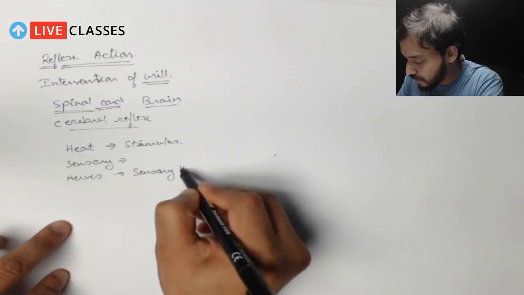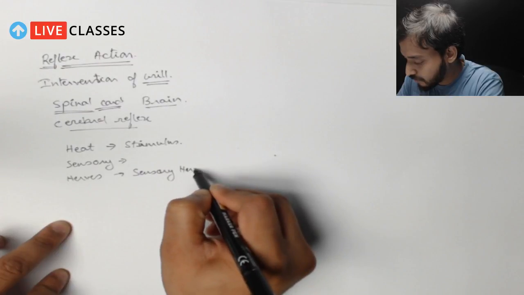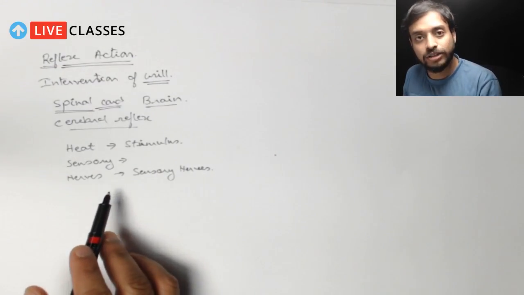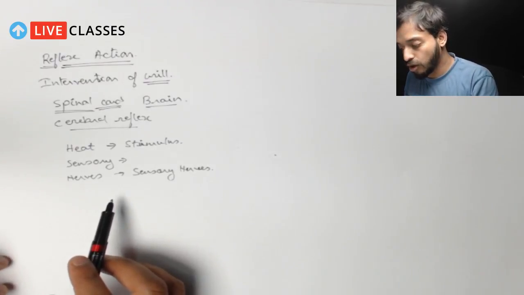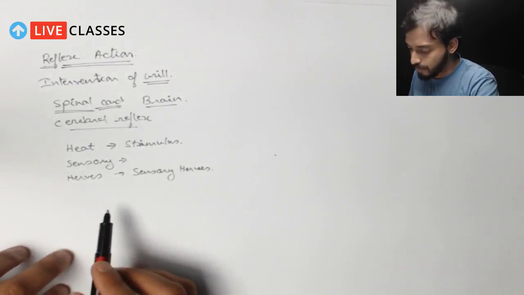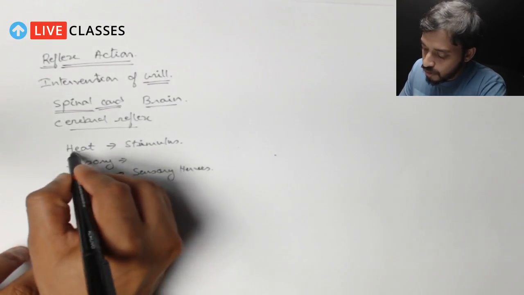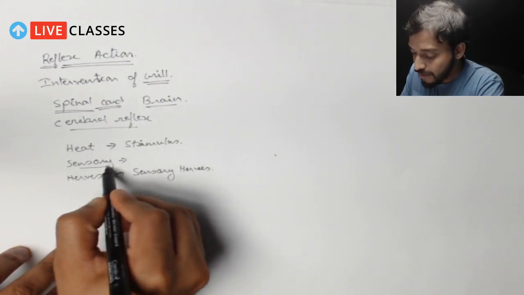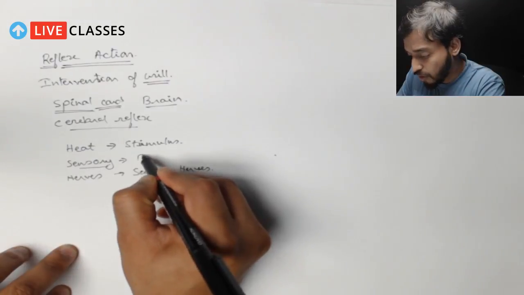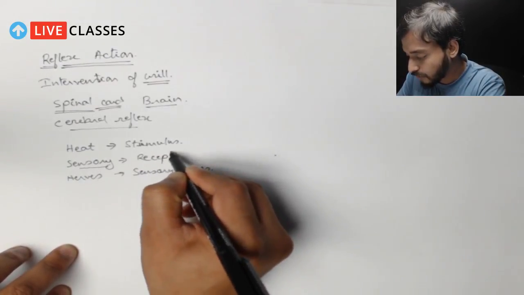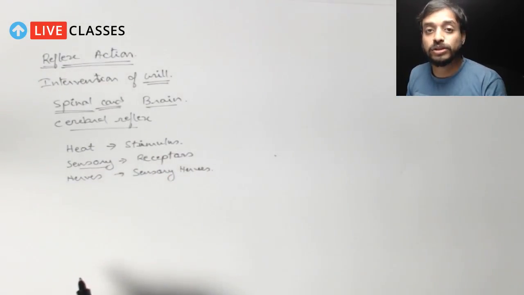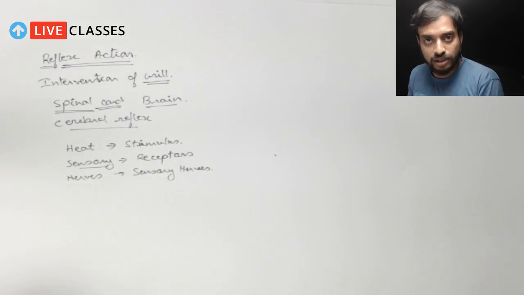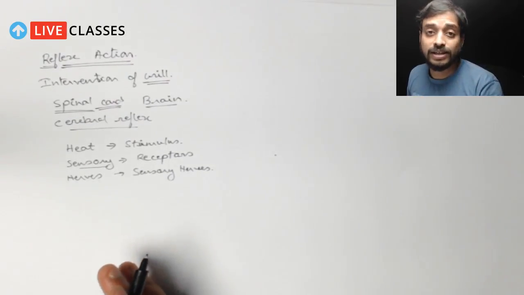Sensory nerves will carry the signal or the stimulus into the spinal cord mostly, or the brain. So there is a stimulus, which is the heat. Then we have certain sensors, or we can call them receptors, which are present mostly in our sense organs, right? We know there are 5 sense organs. So there are various receptors.